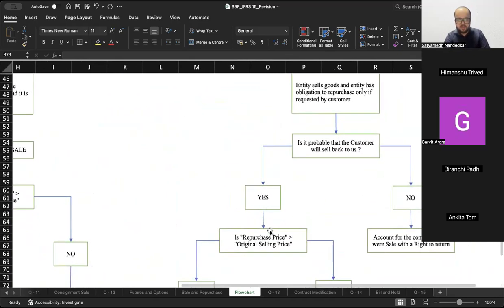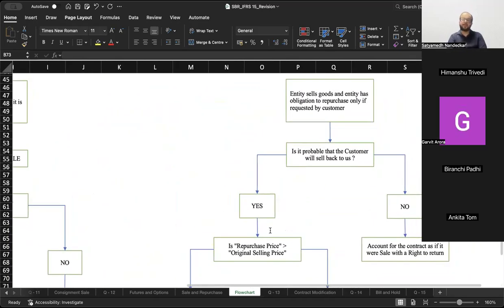Similarly, the second situation is: entity sells goods and has an obligation to repurchase only if requested by the customer. That means the customer has the option. I sold goods to Trisha and Trisha has an option to sell the goods back to me.